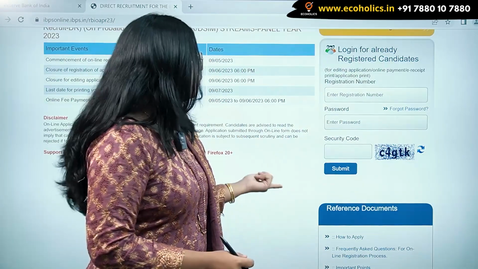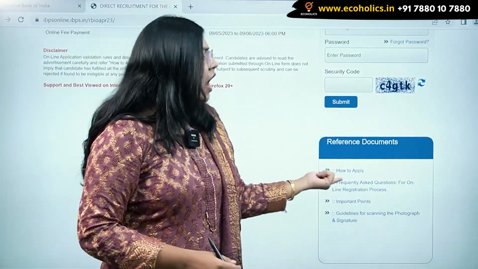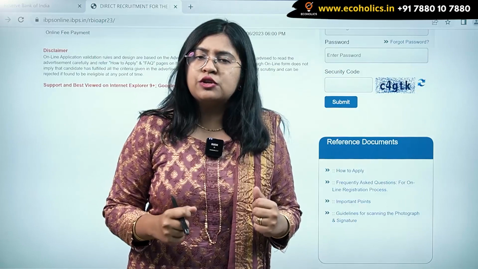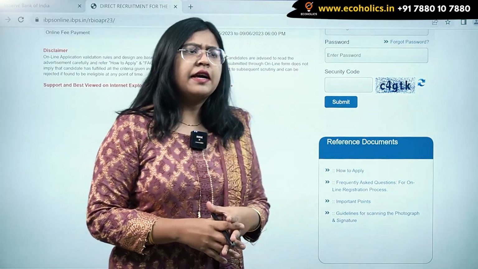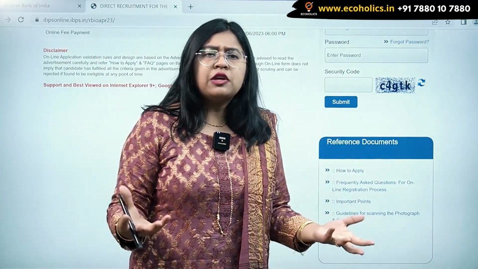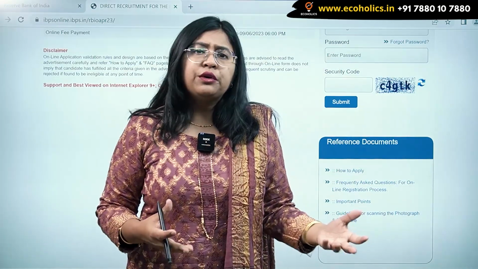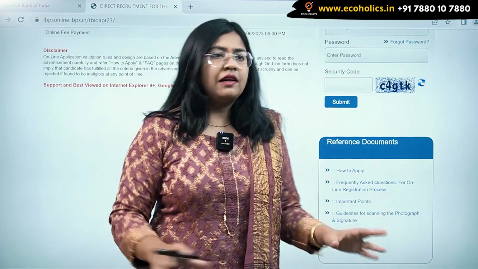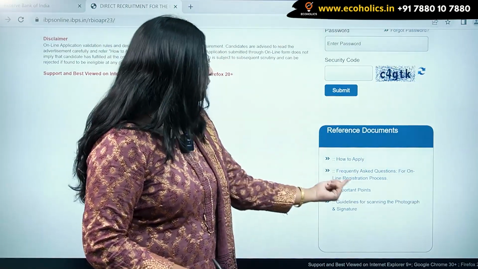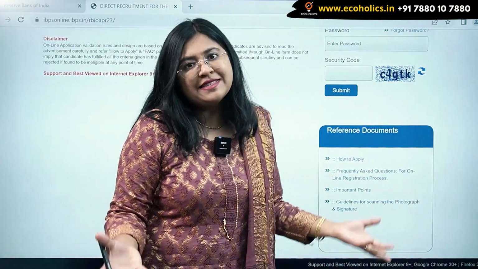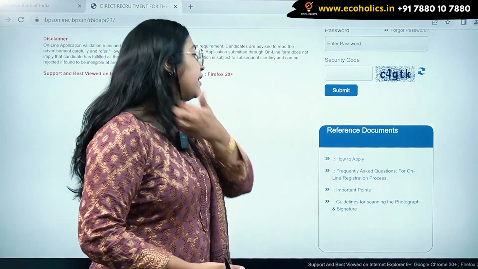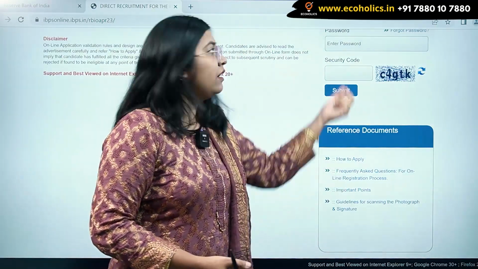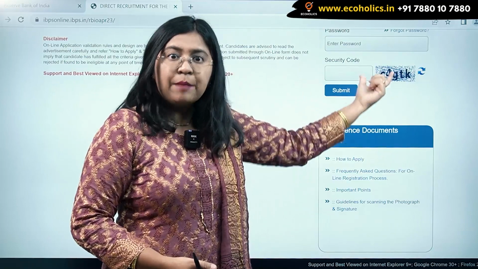For example, if you have doubts regarding how to apply for this position, or what the position is about, what are the things that you're going to do in this particular position, all of these doubts will be cleared in your frequently asked questions, which are known as FAQs. Okay, and this again will be another tab that will open up.